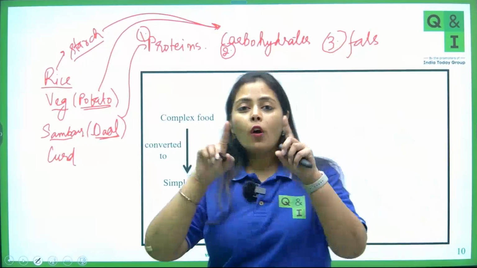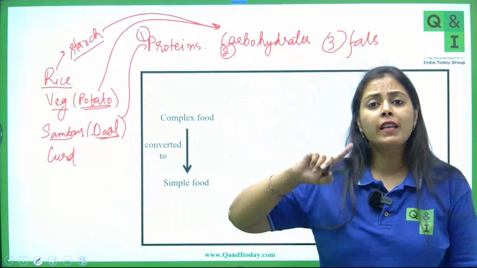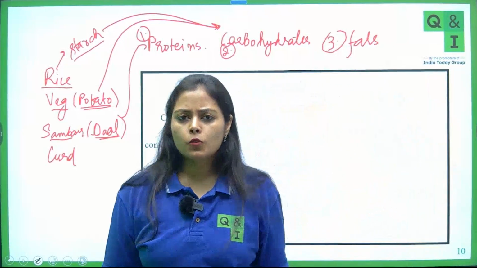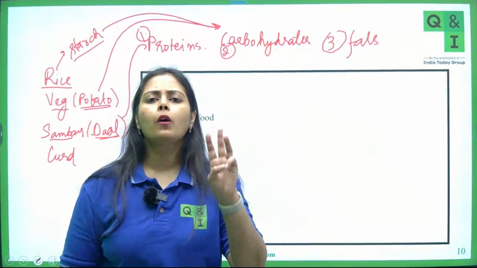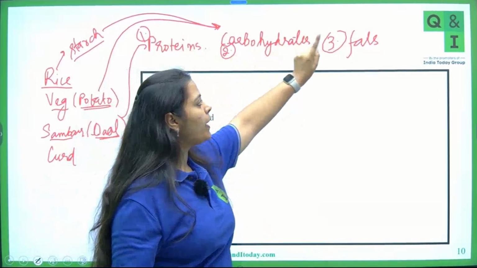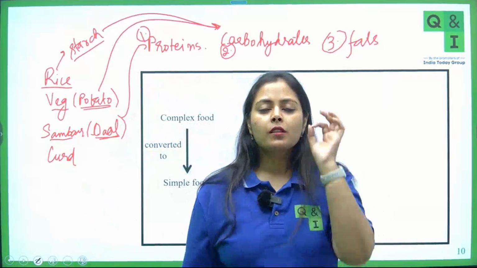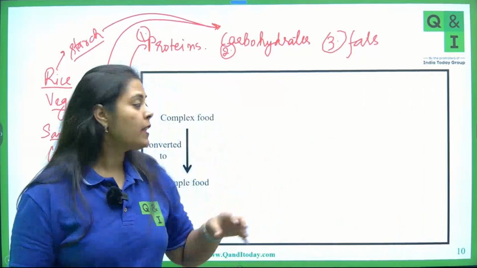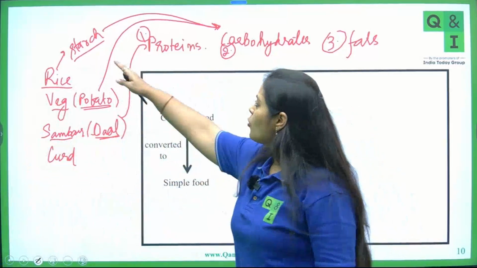So in the overall digestive system, I am now setting your base of the digestive system. Please follow this for the next classes. Throughout the digestive system, students, you are always going to talk about the digestion of only three components: proteins, carbohydrates and fats. That's it. Throughout the digestive system, you just have to focus on the digestion of these three components only.